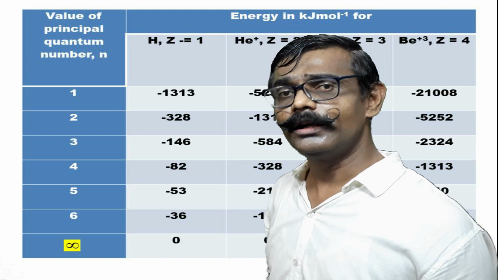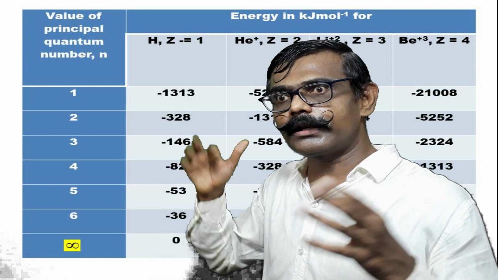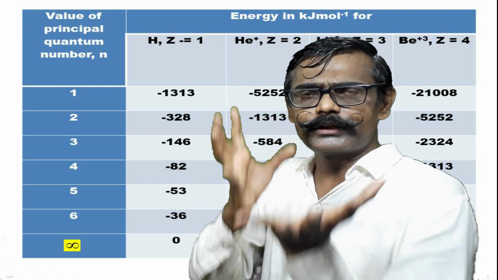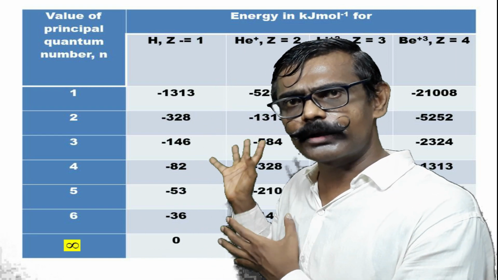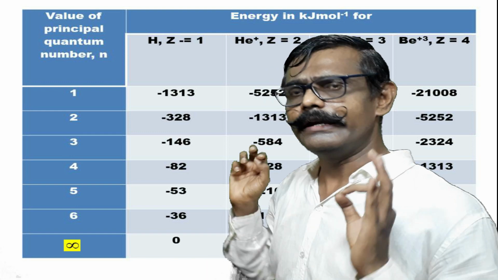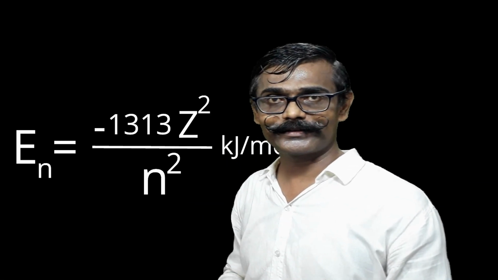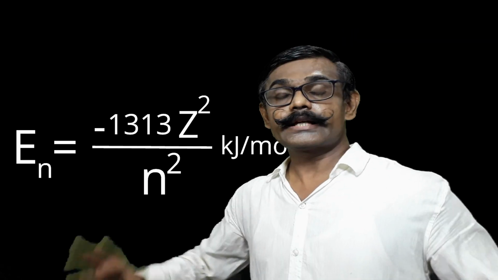Why do you have to work? Because when you work over there, then automatically you will remember the formula. Instead of technically memorizing the formula, if you work on such problems, you remember. What is the formula? Energy En is equal to minus 1313 Z square upon N square kilojoule per mole. Now the second application.